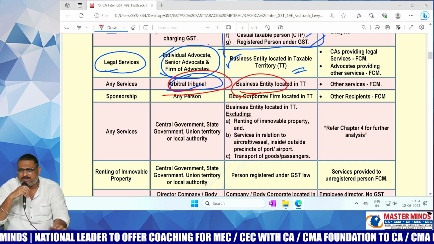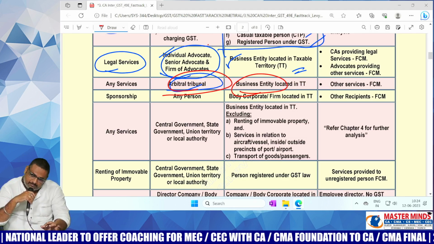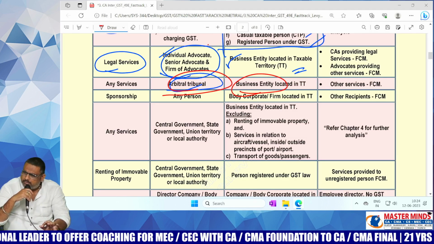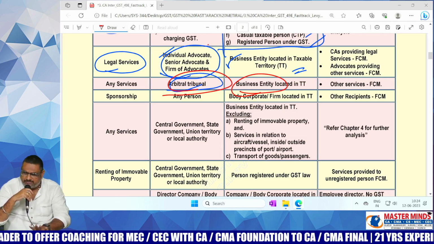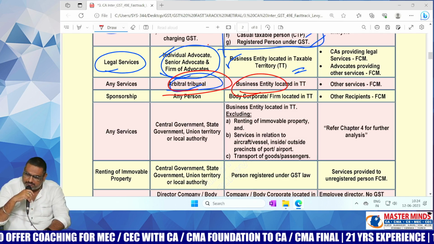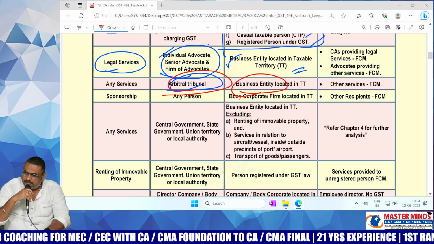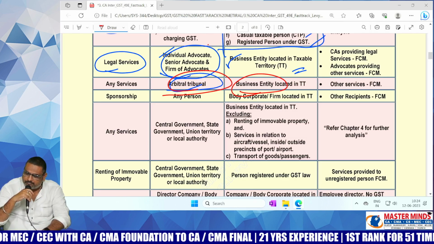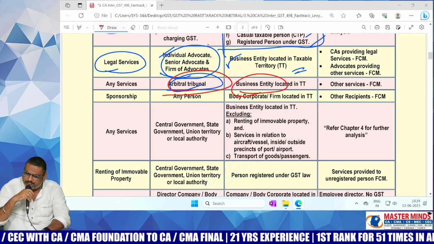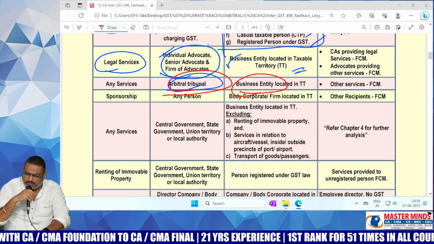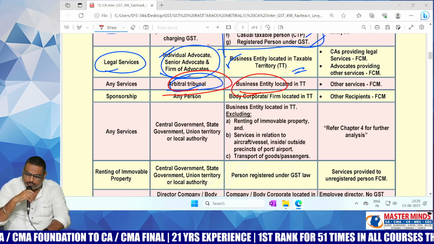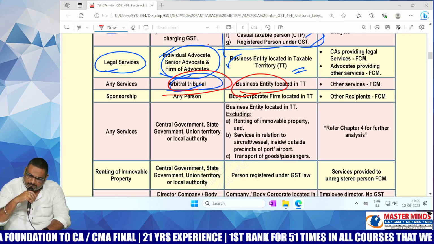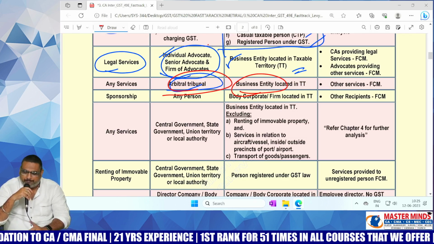Let's take the example, Mr. NRI, do you remember the case between Samsung and Apple? Do you know the case is there between Apple and Samsung, with respect to copyrights? It was resolved in 2020.